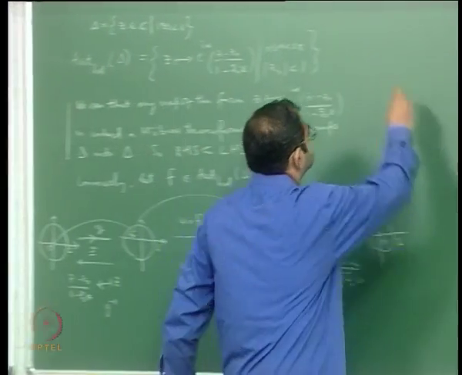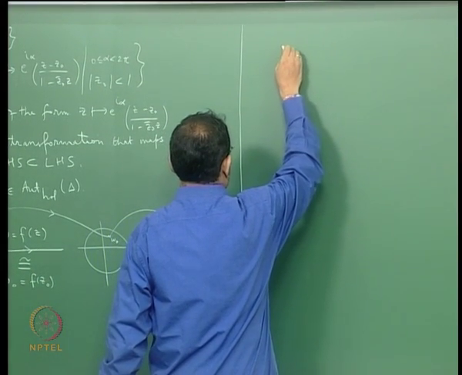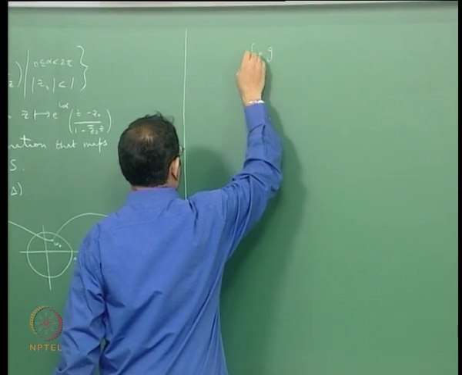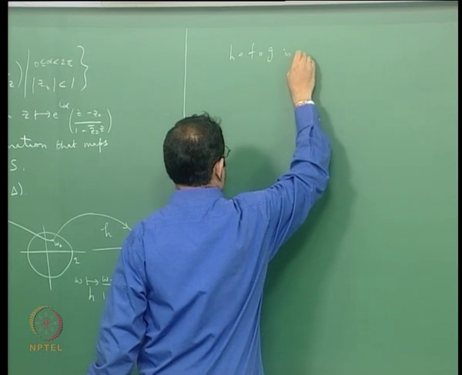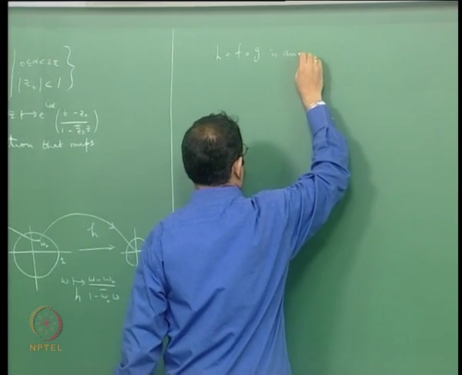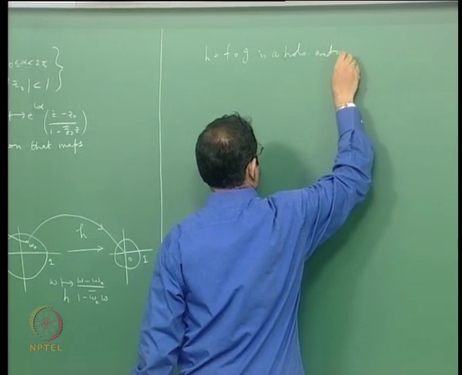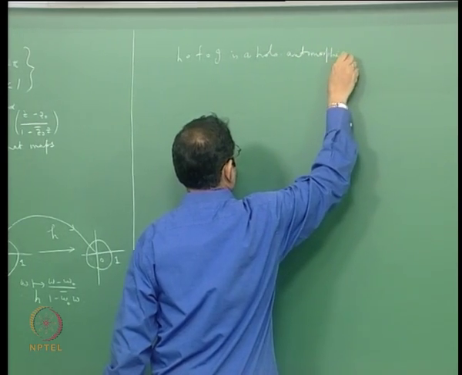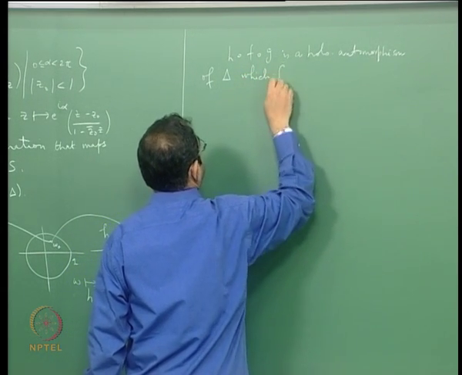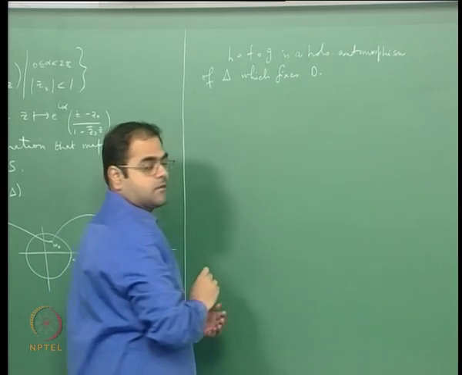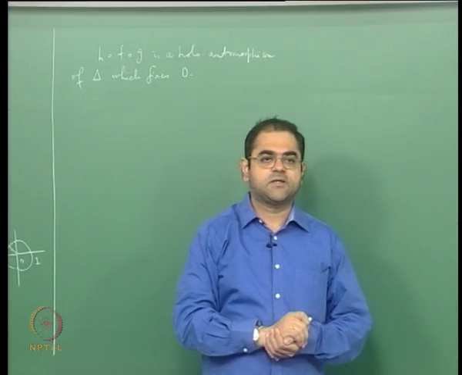So if you first apply G, then apply F, then apply H, this is a holomorphic automorphism of the unit disk which fixes the origin. But any holomorphic automorphism of the unit disk which fixes the origin is a rotation.